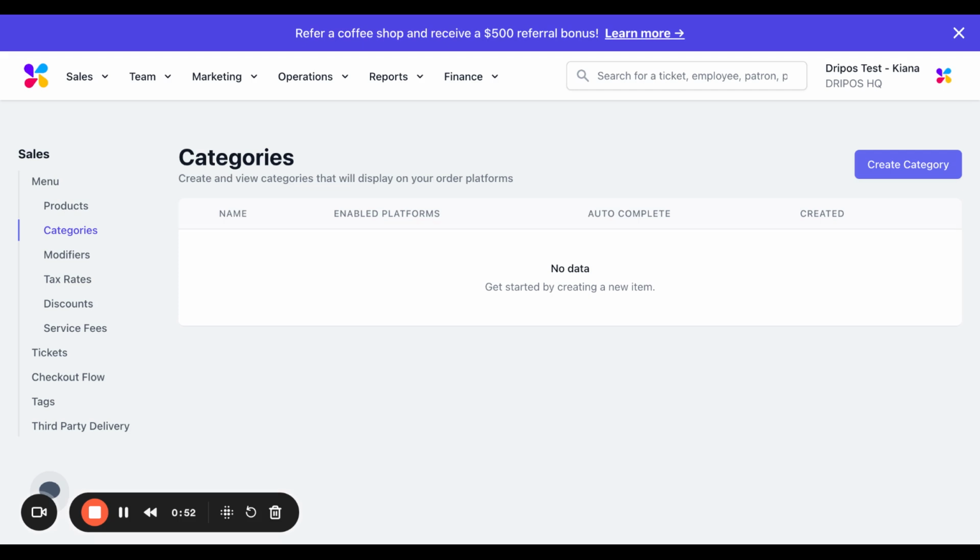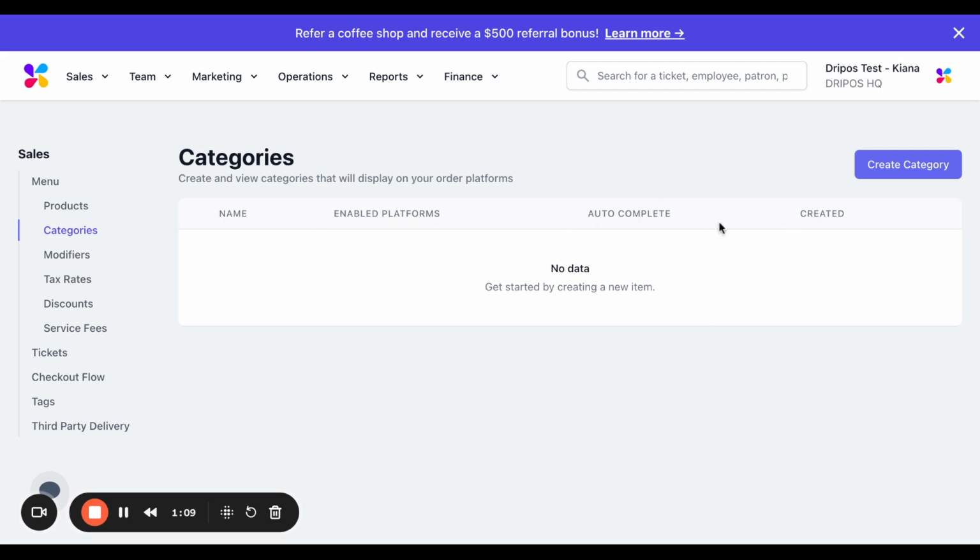Categories can also vary depending on the settings that you enable. For instance, categories can have distinct tax rates, be scheduled to appear only during specific times, and can be enabled or disabled across various platforms.